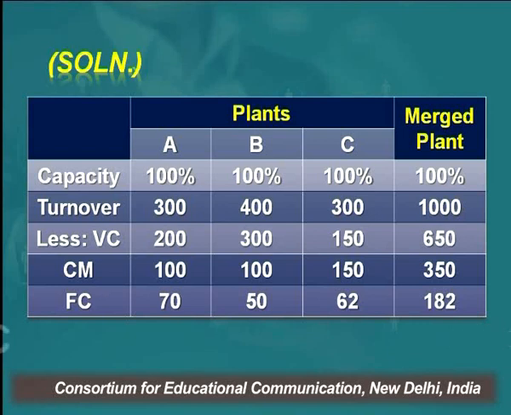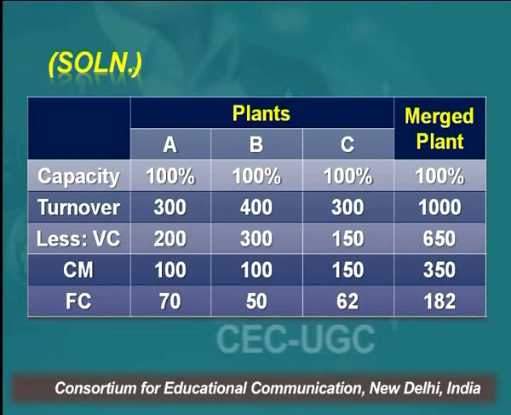So 100 lakh is the contribution of B plant. Similarly, for C plant, again the turnover will be converted into 100%. So 300 lakh rupees is the turnover. Variable cost is 150 lakh. And the contribution margin is sales minus variable cost, so 150 lakh is the contribution of C plant.